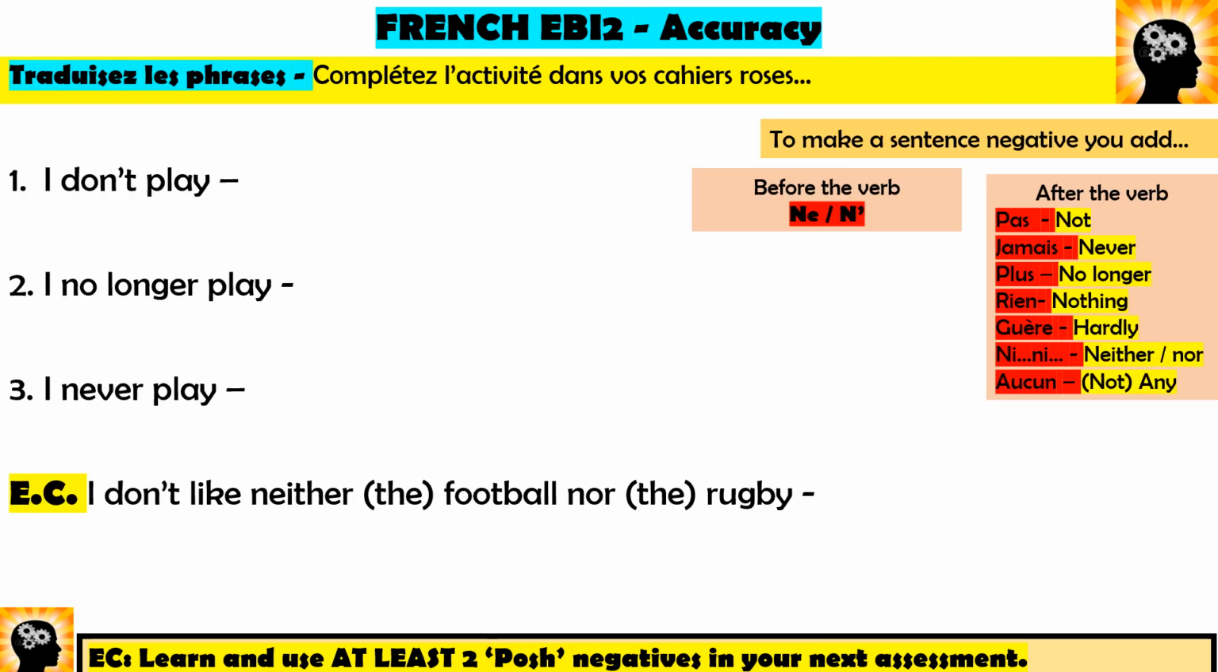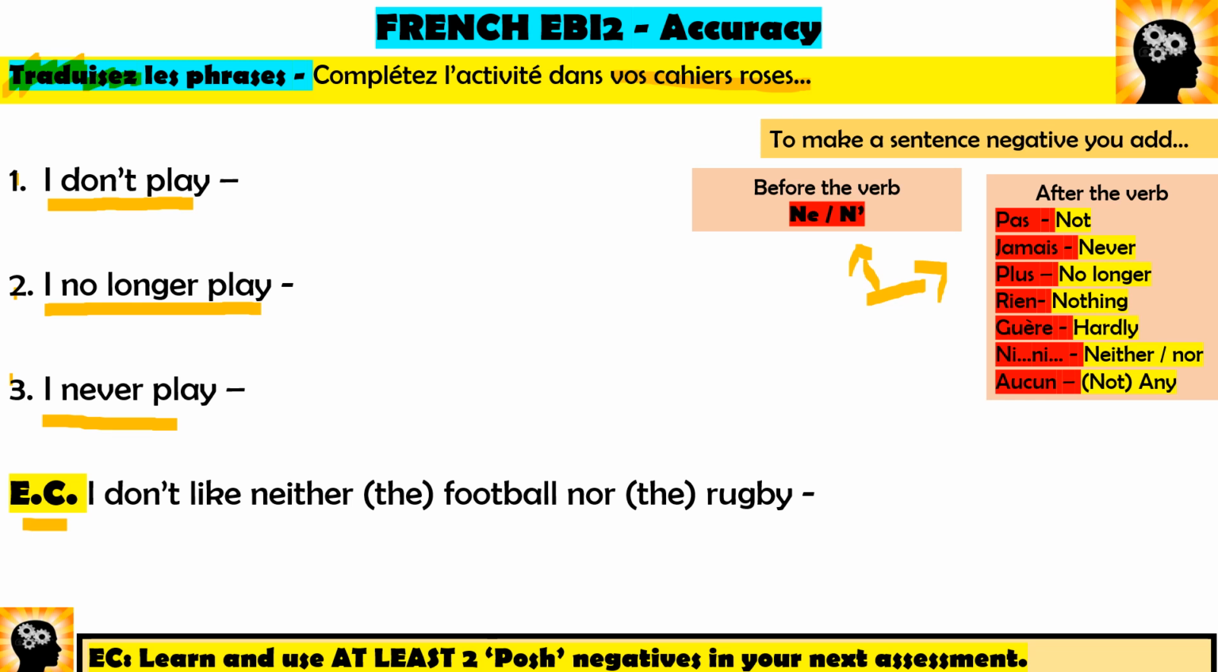Alors mes petits, donc let's have a little look at what we've got then. Je vais expliquer en français. Donc maintenant, travaillez directement dans vos cahiers roses. Alors ici, 1, 2, 3, j'ai les phrases en anglais. I don't play, I no longer play, I never play. Donc, ce qu'il faut faire, s'il vous plaît, traduisez l'anglais en français. Utilisez les choses ici pour vous aider. Voilà. Donc, il y a aussi un défi additionnel.